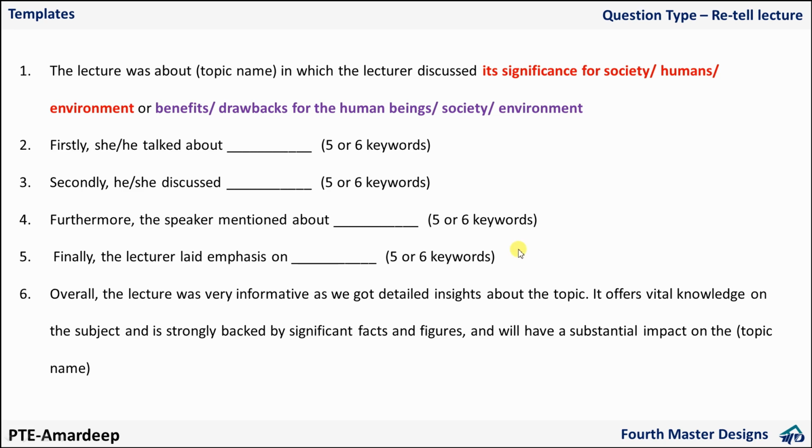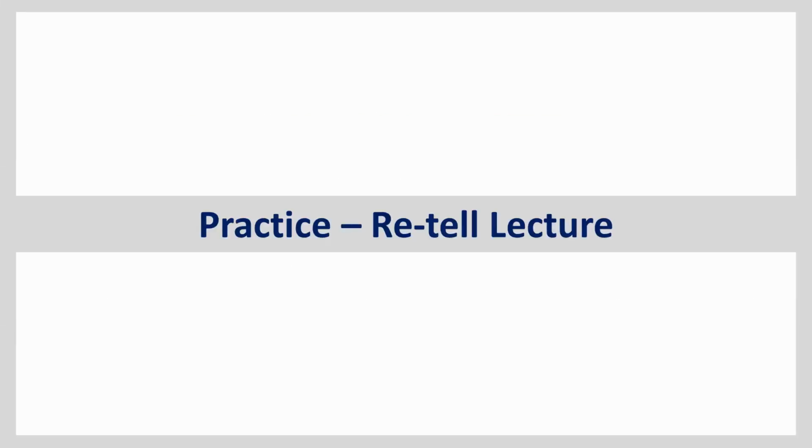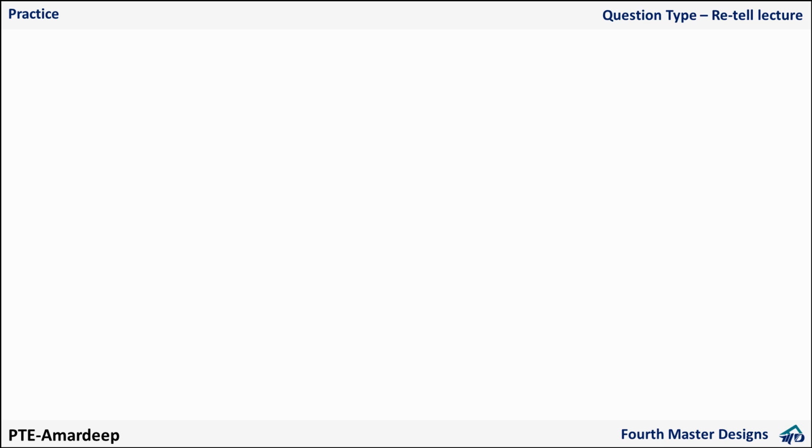Okay, so now we will do some practice. Okay guys, just see how many keywords I am able to write, and then how I am speaking. I will be having one issue that if I write keywords on paper, you won't get to know. So I will be writing keywords on the system in a little different way. That will affect my score, but still I will give a try. If I am writing keywords on paper, then there is no way I will be scoring less than 13 or 14, because here the only thing that matters is the number of keywords and your fluency.